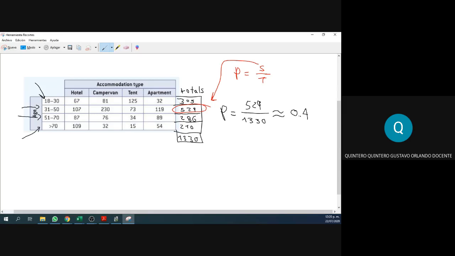All right. Don't forget to round. Don't just cut the decimals. No. Round, please. Round the answers. All right, 0.4. There it is. There is a 40% chance that the person is chosen from there. All right. Cool.